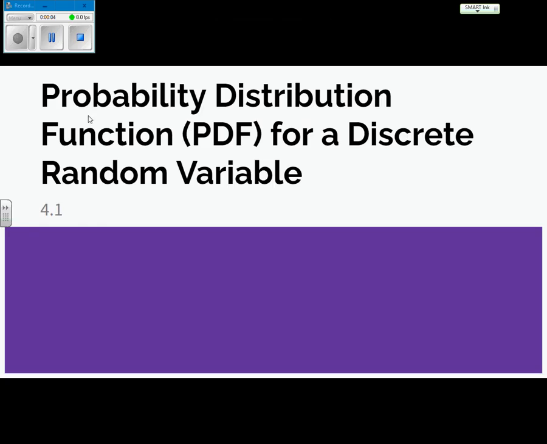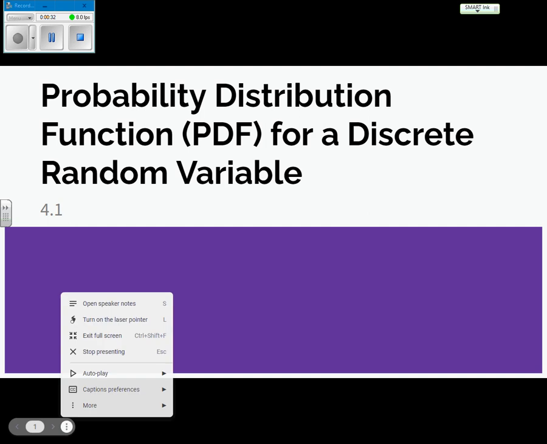Now, PDFs you're thinking of doesn't stand for probability distribution functions, but in stats, PDF stands for probability distribution functions. We're going to be looking at probability distribution functions for a while. We're kind of getting into inferential statistics now. Still has to do with probability that we've been looking at over the last week or two. But we're going to be doing PDFs for discrete random variables today.